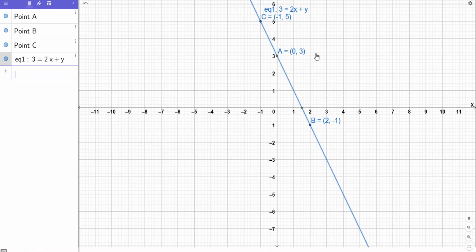Equation 3 is equals to 2x plus y. So I hope you all have understood now very clearly how to draw the graph of an equation in the Cartesian plane. I hope this must be clear with you all.